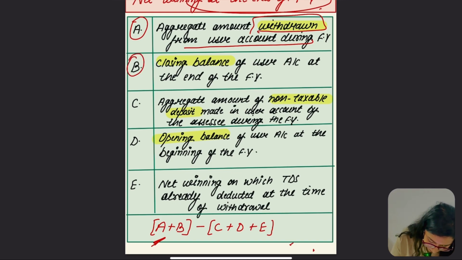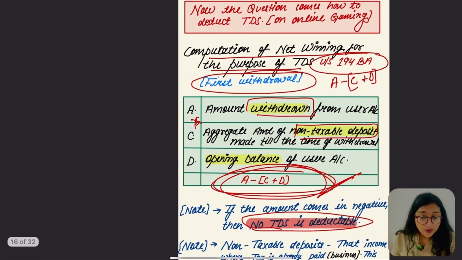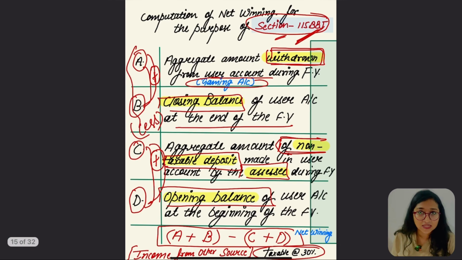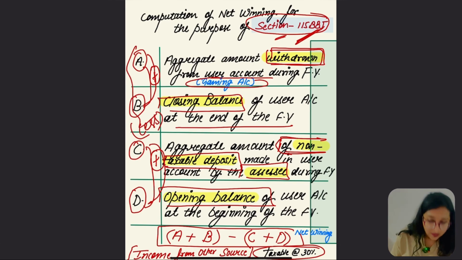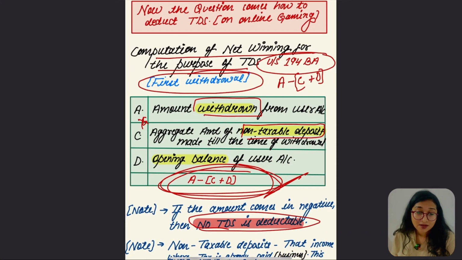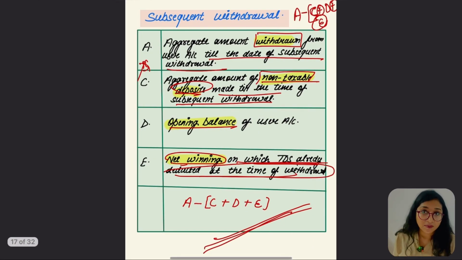B says about the closing balance. This is similar to 115 BBJ, income from other sources, where we have calculated net winning, taxable at 30%. So we have taken A and B. First was of withdrawal, second was of closing. But in case of first withdrawal and subsequent withdrawal, we have not taken the closing amount.